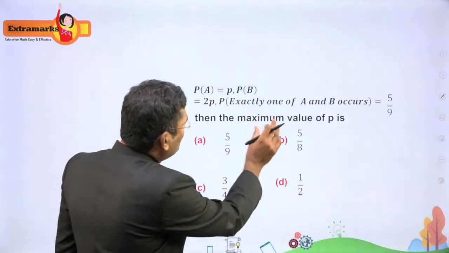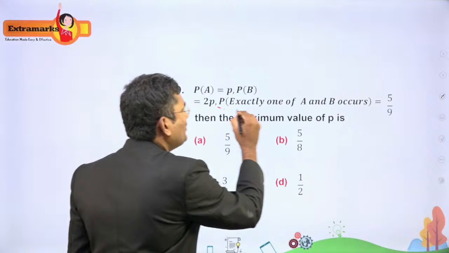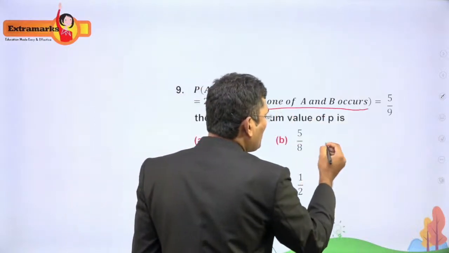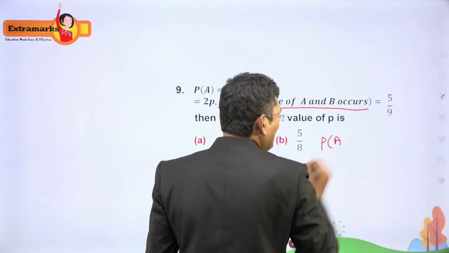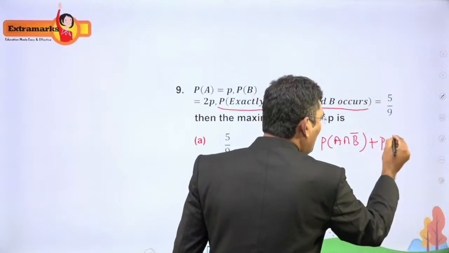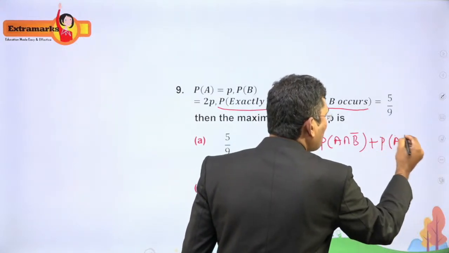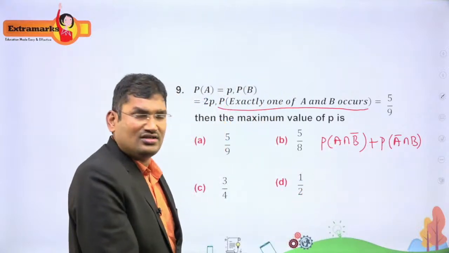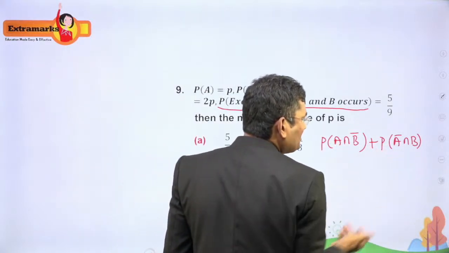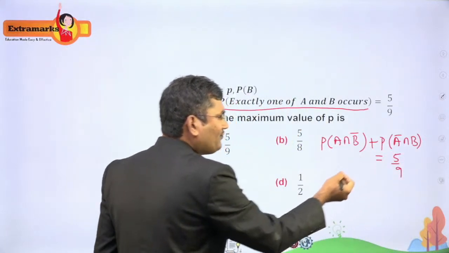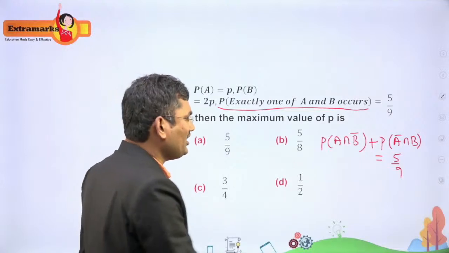See, first we have to solve this part: the probability that exactly one of A and B occurs. What is meant by that? Exactly one occurs means this can be written as P(A ∩ B') plus P(A' ∩ B). Right, we can write that because exactly one occurs. P(A ∩ B') or P(A' ∩ B) is equal to 5/9. That is the given.